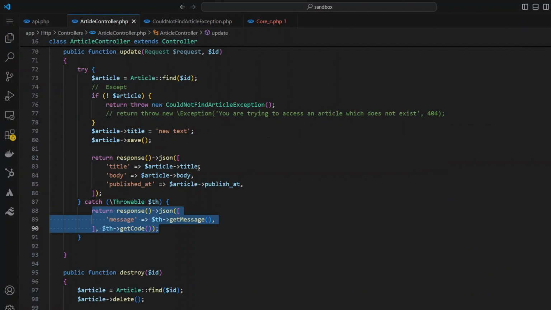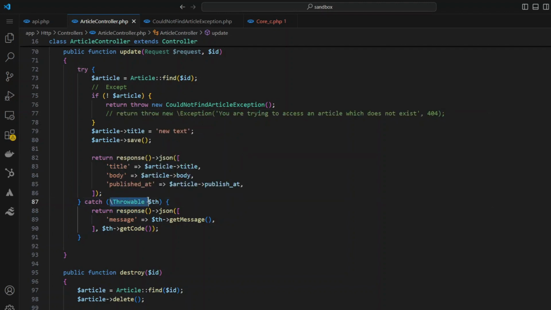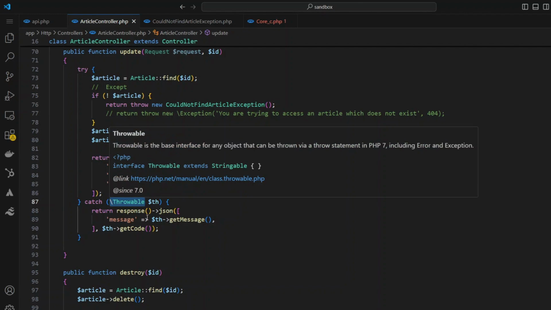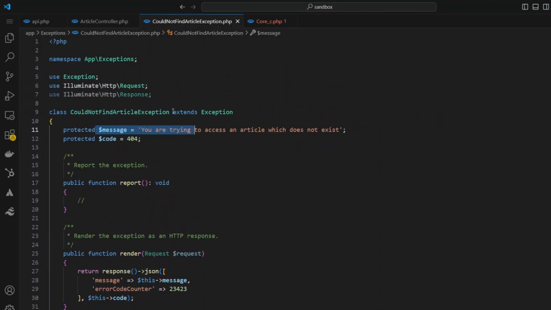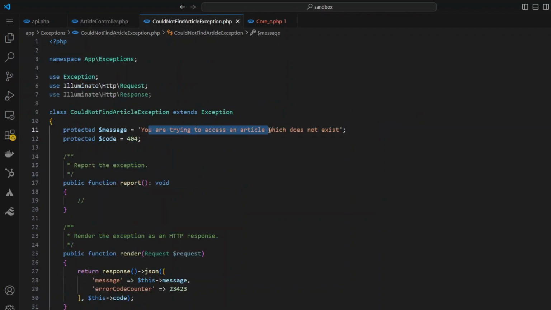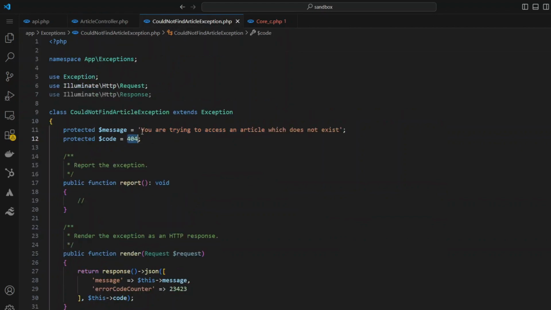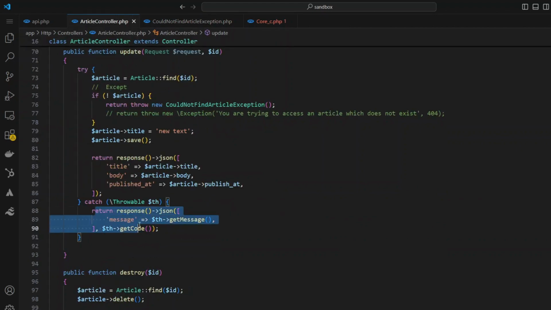Let's see what happened. In this particular case, this exception is thrown, and as soon as you throw something, it has to be caught. So it catches it here, and Throwable is the superclass. This is where everything is extending from. The exception class we just looked at is really extending from Throwable. It catches that object and says, let me get the message. In this case, the message was right here. Then it says, let me get the code, and in this case, the code was 404. And that's the information it sends back.